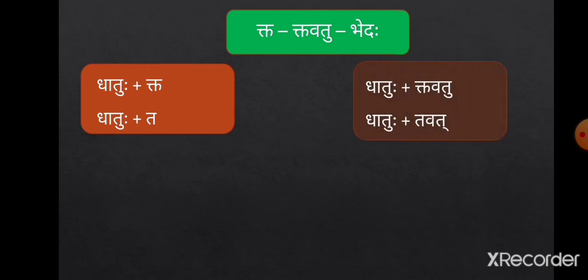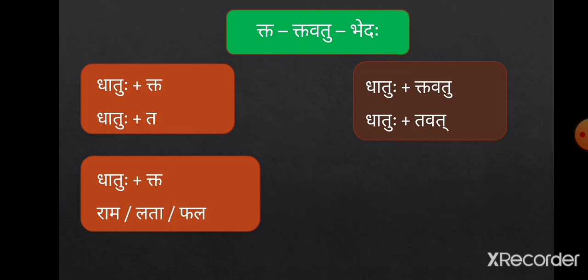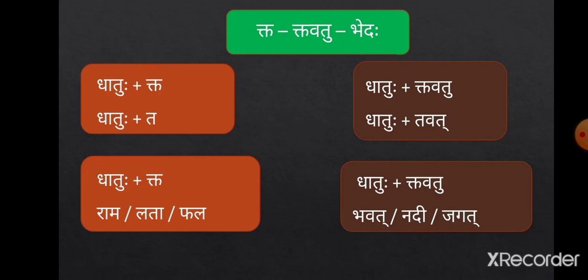And when we add tavatu to any dhatuhu, we actually do add only tavat to it. The forms of dhatuhu plus ta pratyayaha are declined like Ram, Lata and Fal. And the forms of dhatuhu plus tavatu pratyayaha are declined like Bhavat, Nadi and Jagat.